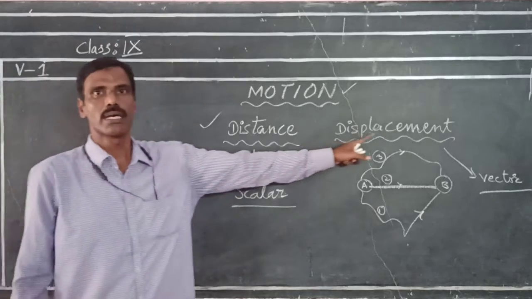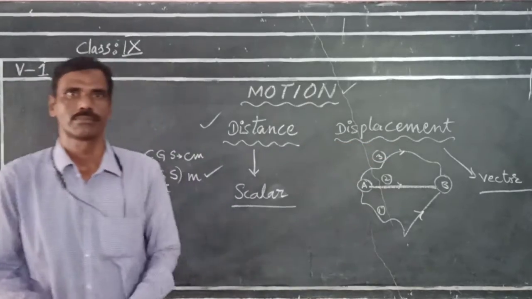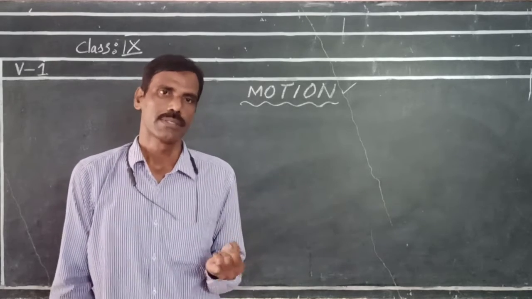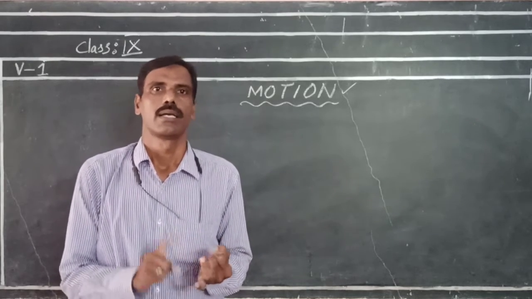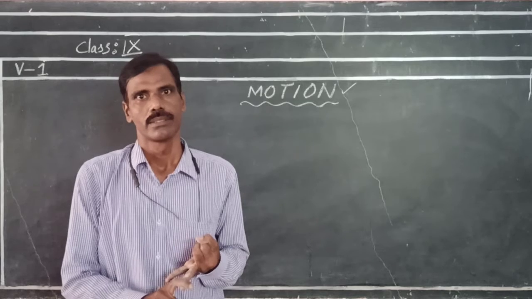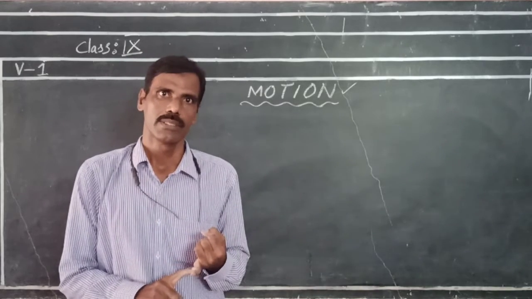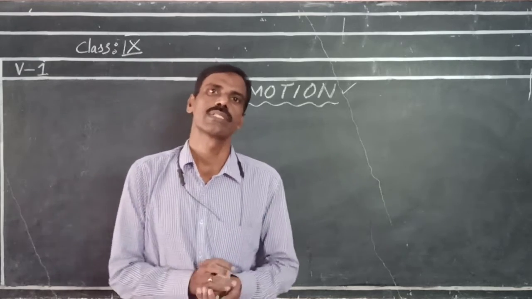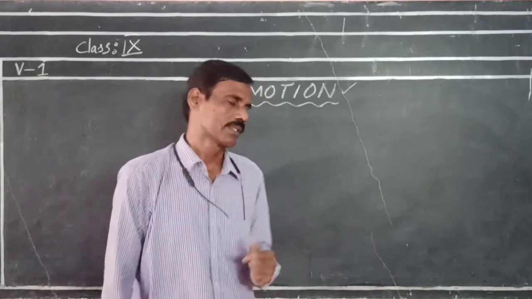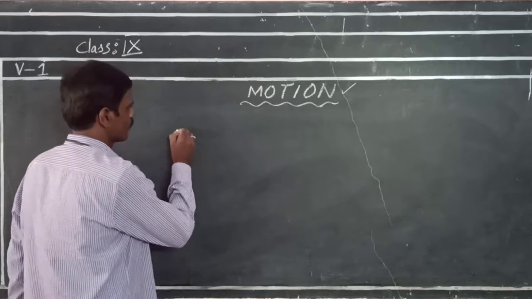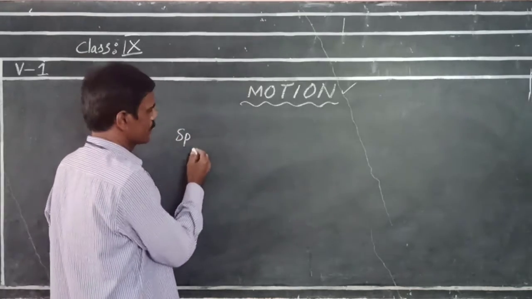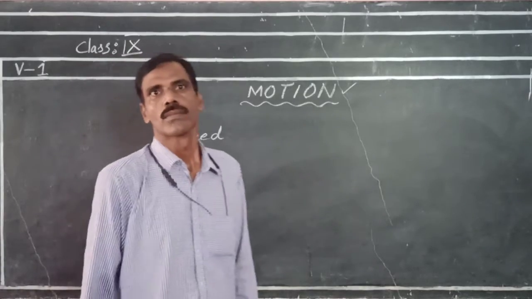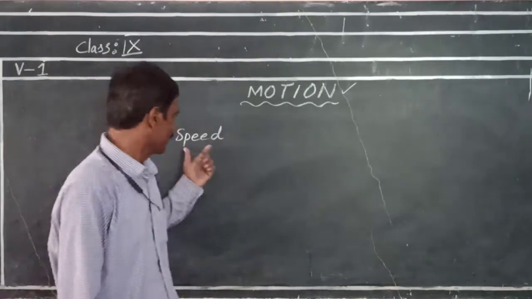Centimeters is the CGS unit of displacement, and meters is the MKS or SI unit. Till now we discussed distance, displacement, scalar quantity and vector quantity. Now I am going to discuss the terms related to distance and displacement. First, speed.